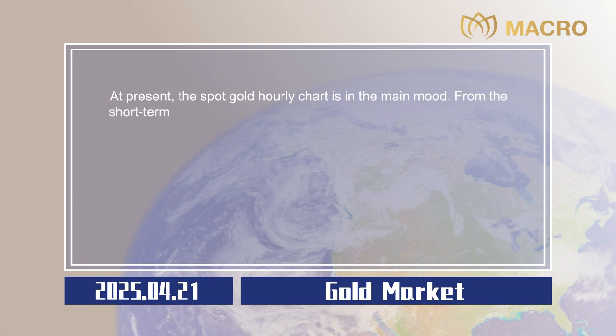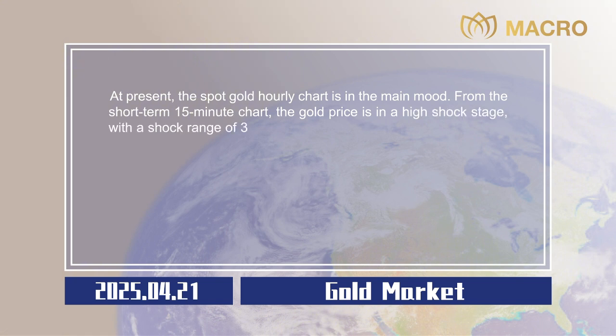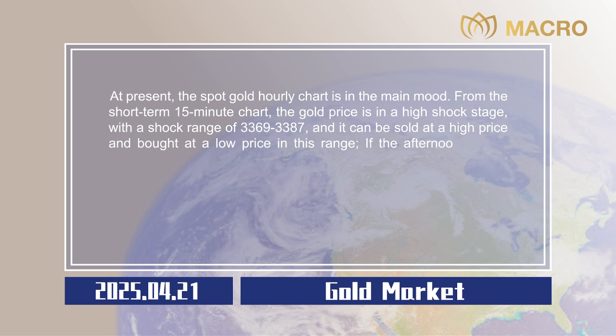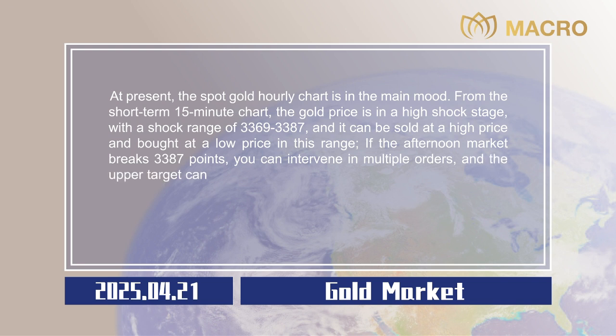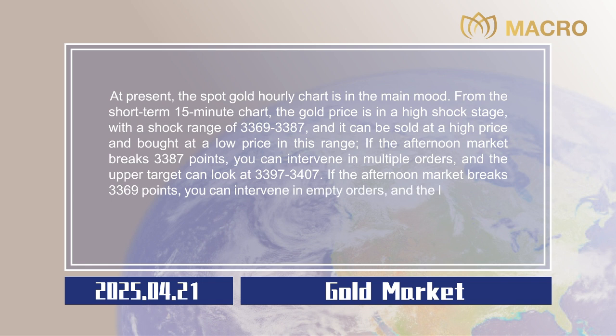From the short-term 15-minute chart, the gold price is in a high shock stage, with a shock range of $3,369 to $3,387, and it can be sold at a high price and bought at a low price in this range. If the afternoon market breaks 3,387 points, you can intervene in long orders, and the upper target can look at $3,397 to $3,407. If the afternoon market breaks 3,369 points, you can intervene in short orders, and the lower target can look at $3,359 to $3,349. Stop losses are all $5.